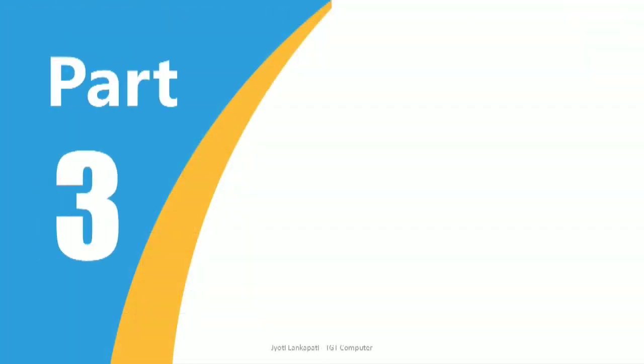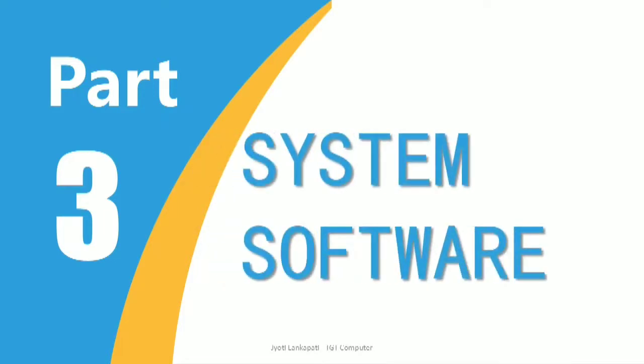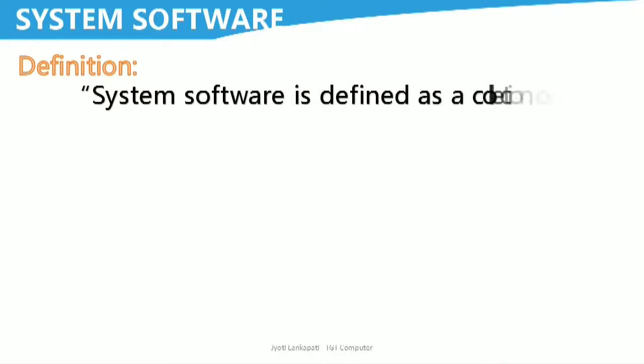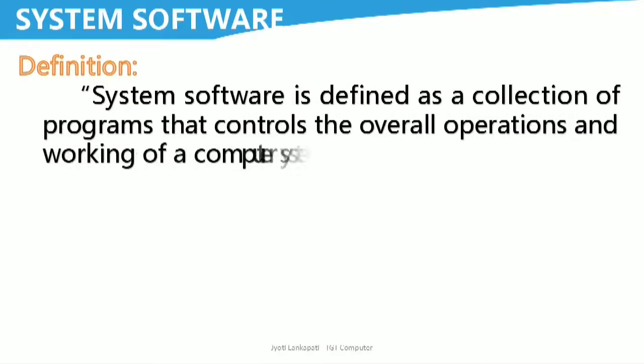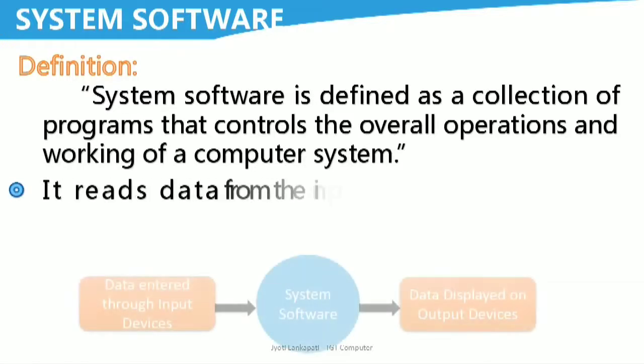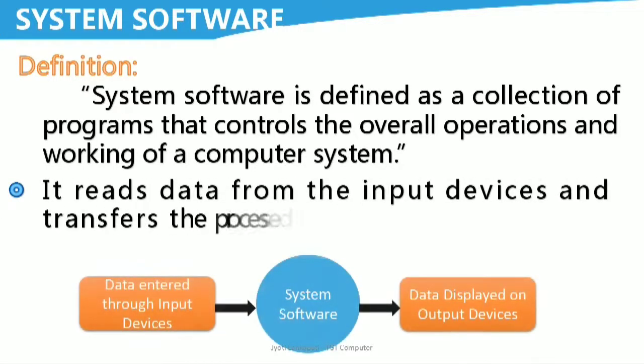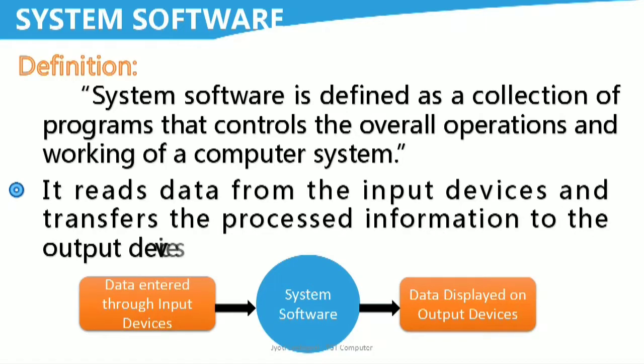Now let's begin with part 3, that is system software. So first we will see the definition of it. System software is defined as a collection of programs that controls the overall operations and working of a computer system. So in short, remember that system software controls all the operations of the computer system.